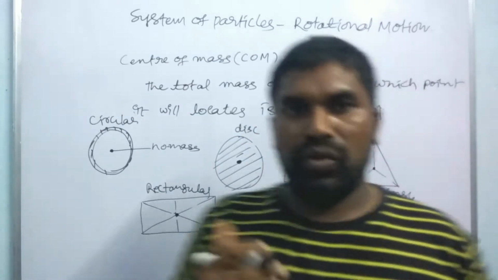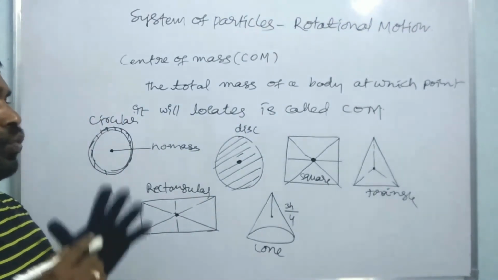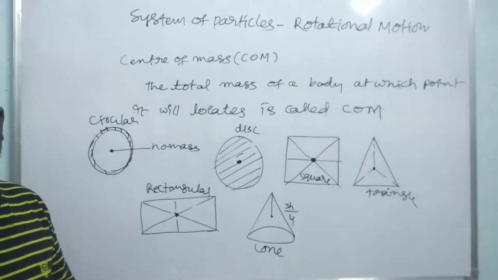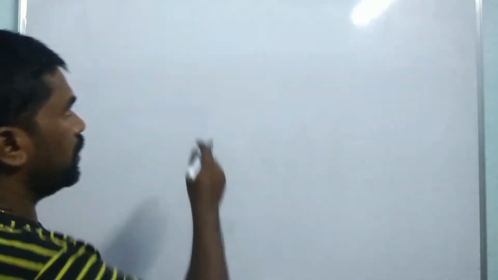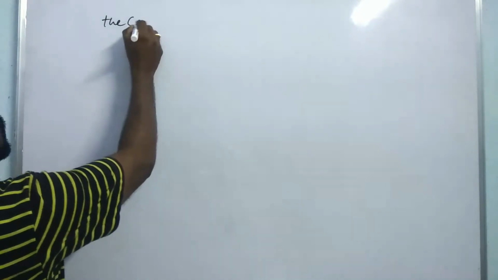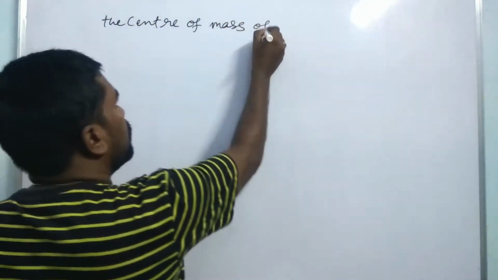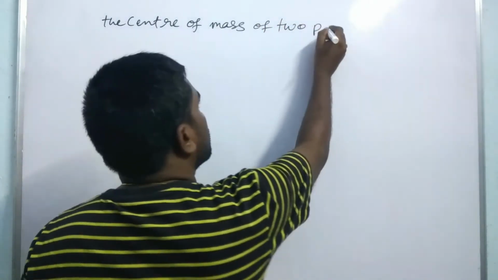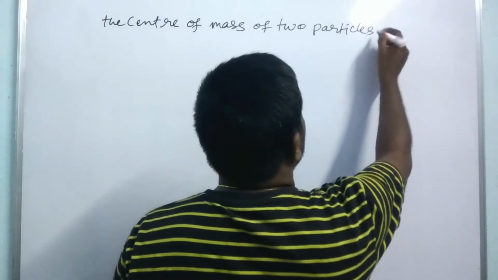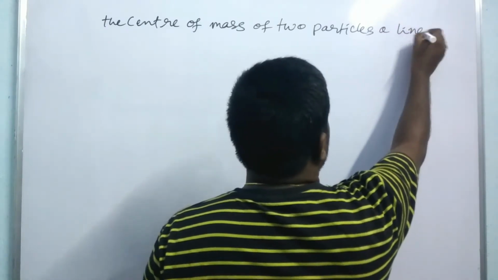Okay, clear? So how we can define the center of mass of a system with two particles? The center of mass of a system with two particles. So let us see the center of mass of two particles on a line.